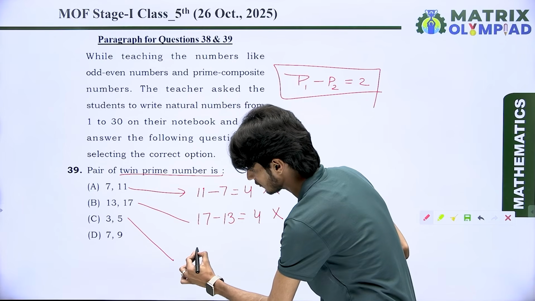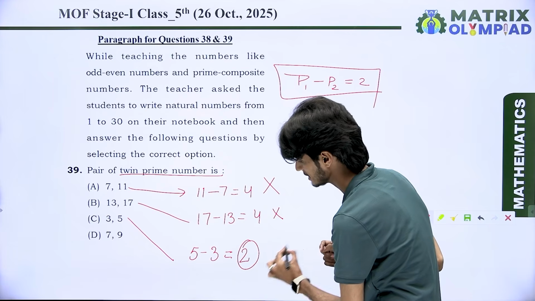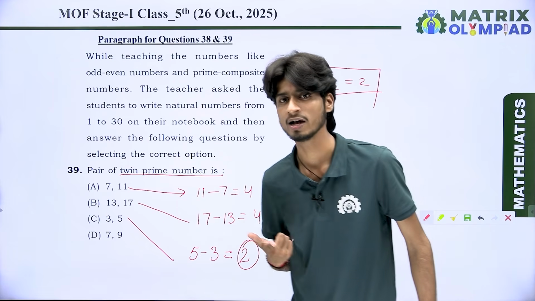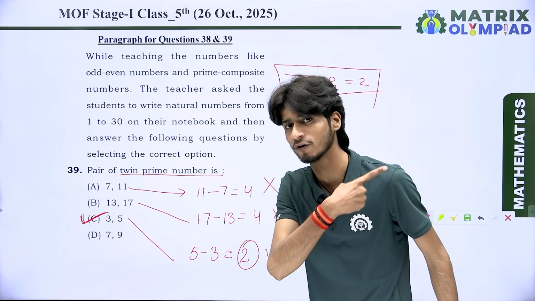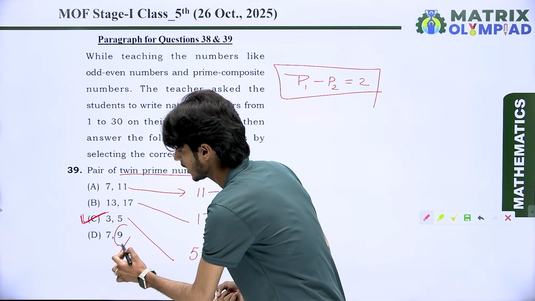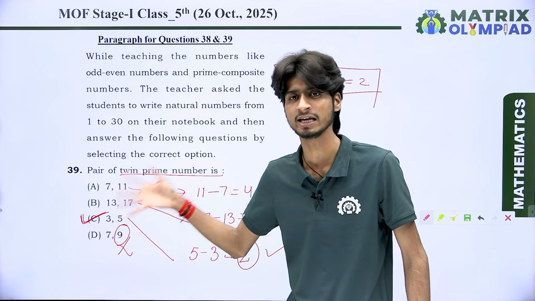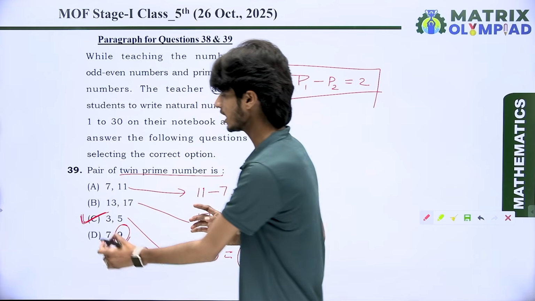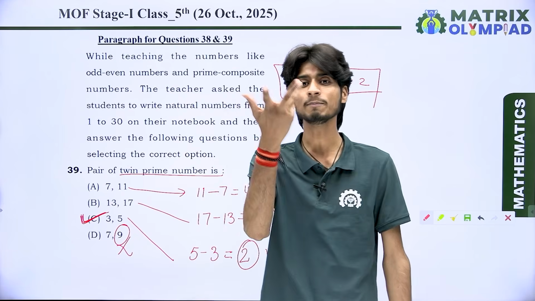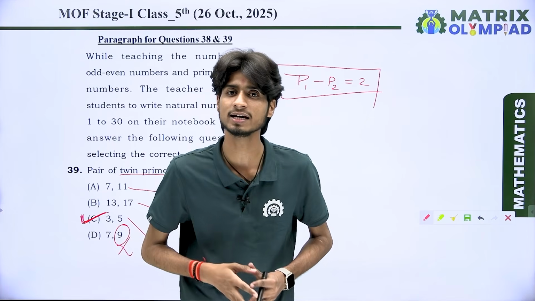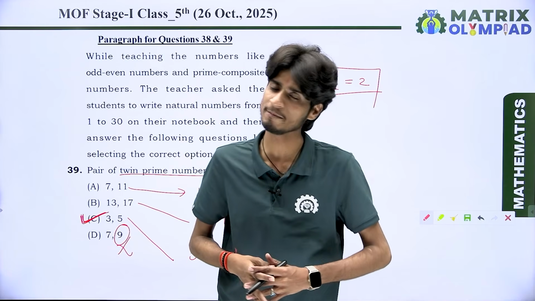Next we have 3 and 5. Whenever we find their difference, we get 2. So we say both are twin prime numbers. It means the correct option is option C. And for your kind information, the last option is also wrong, because 9 is not a prime number. Got it? So the correct option is option C, because 3 and 5 are twin prime numbers, since the difference of both of them is 2. And whenever the difference is 2, we say both are twin prime numbers.